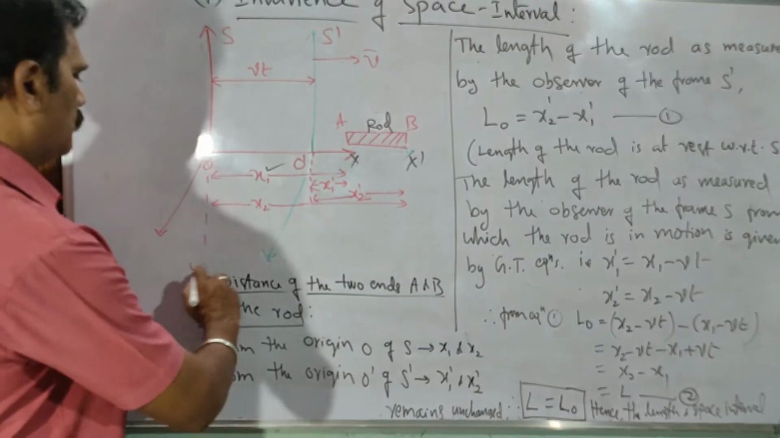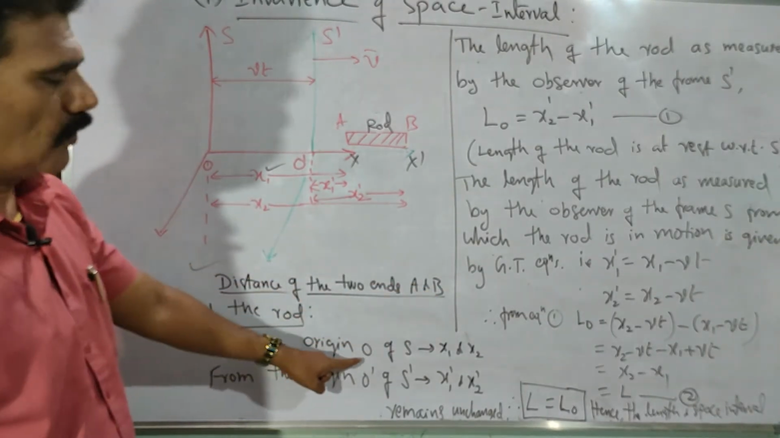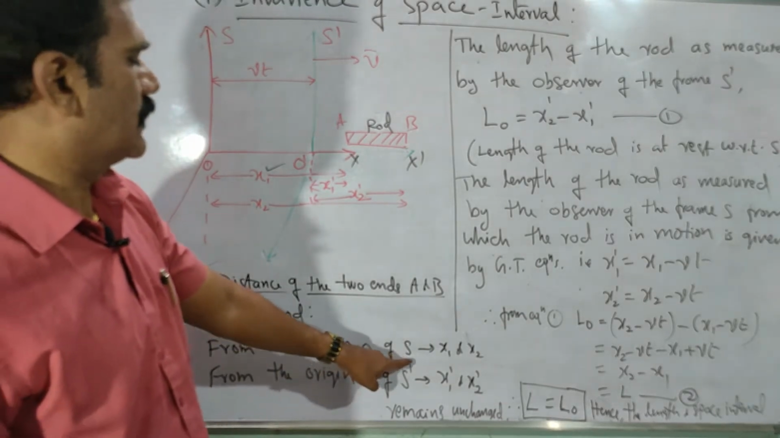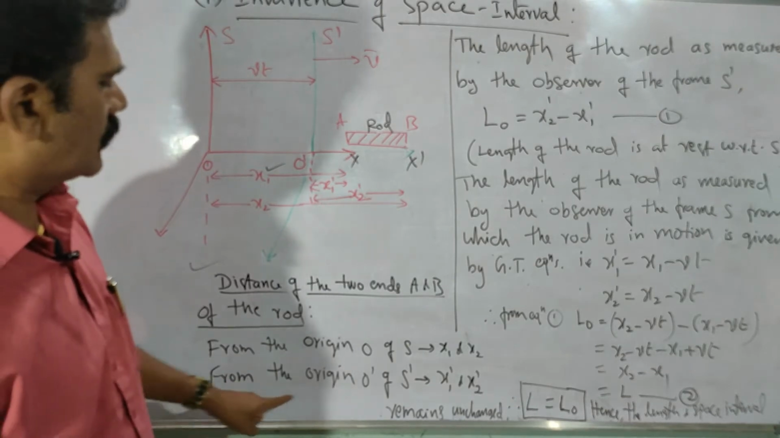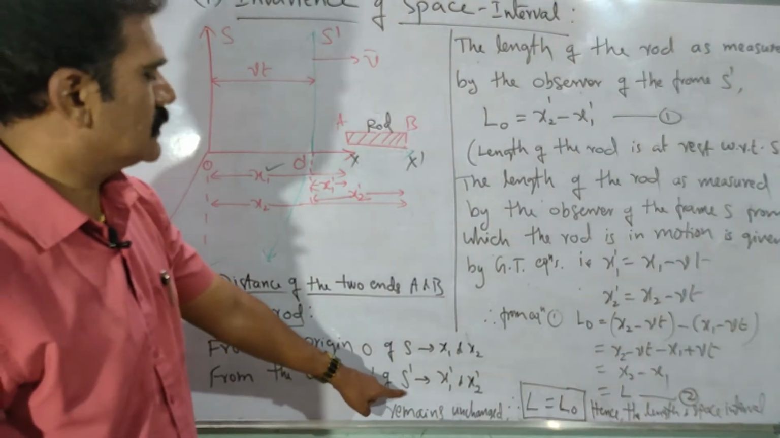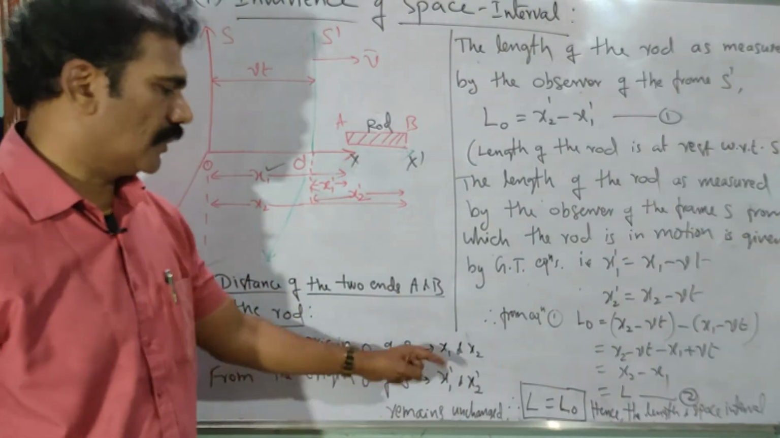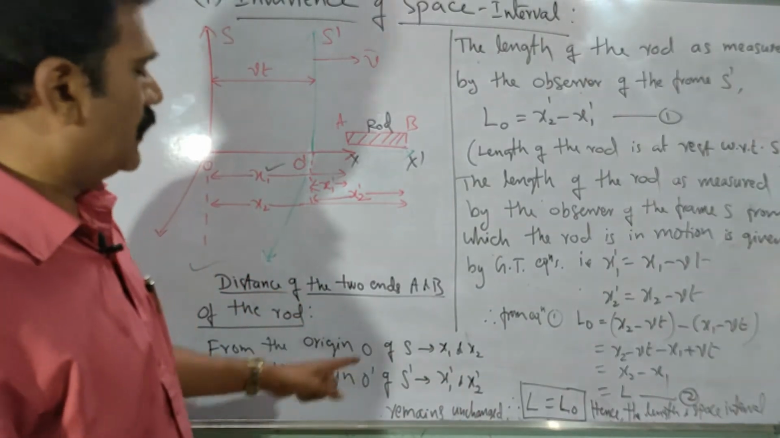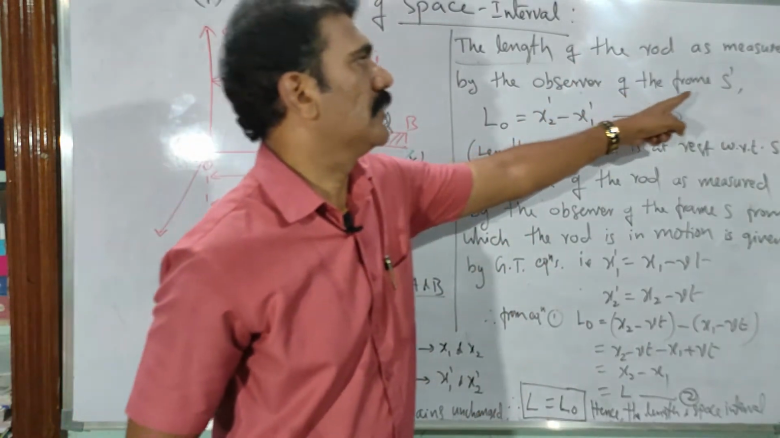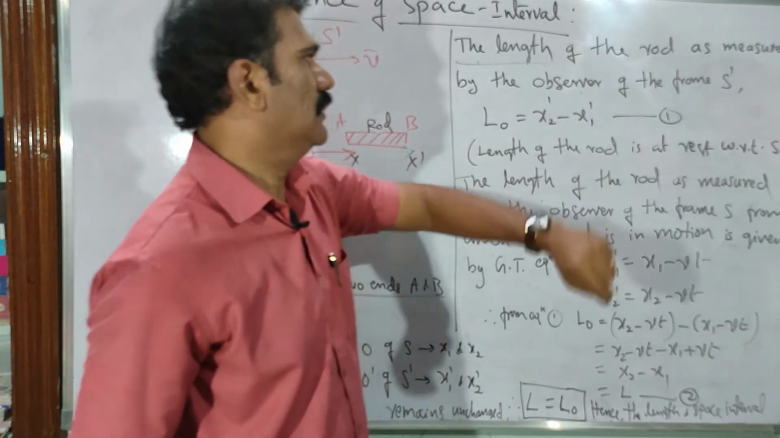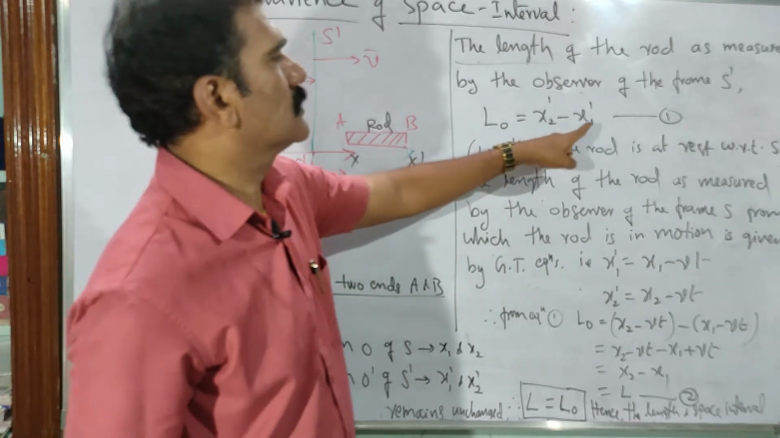As I told, the distances of the two ends A and B of the rod from the origin O of the frame S are x1 and x2. You can see x1, x2 here, and similarly from the origin O dash of the frame S dash, the measurements are x1 dash and x2 dash. They are coordinates along the x-axis. Then you calculate the length of the rod as measured by the observer of the frame S dash first. Let it be L naught. So L naught is x2 dash minus x1 dash.